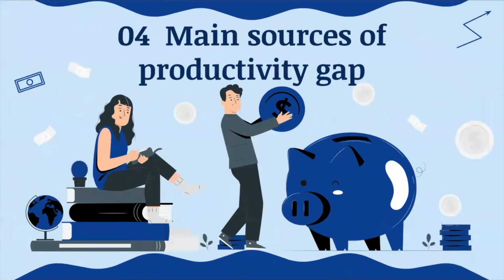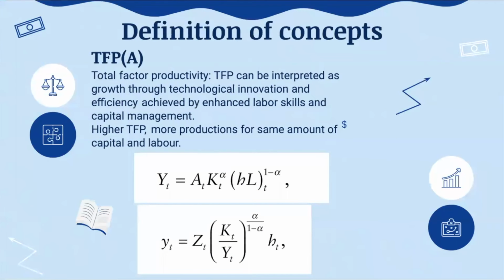Okay, the next part is about the main sources of the productivity gap. Firstly, I want to introduce the definition of total factor productivity, which can be interpreted as growth through technological innovation and efficiency achieved by enhanced labor skills and capital management. Specifically, higher TFP means more production for the same amount of capital and labor.